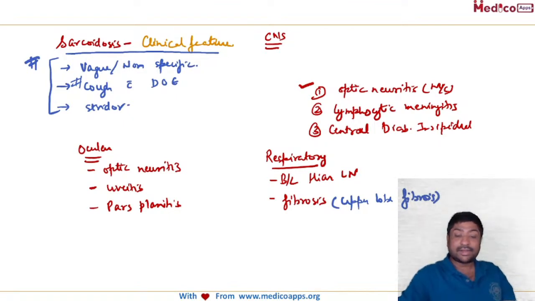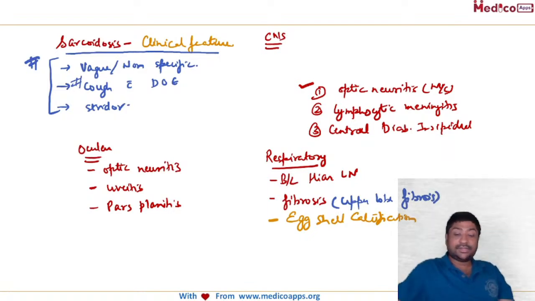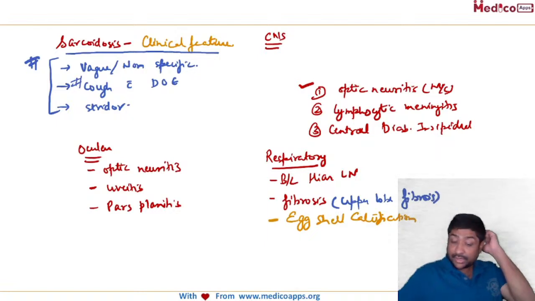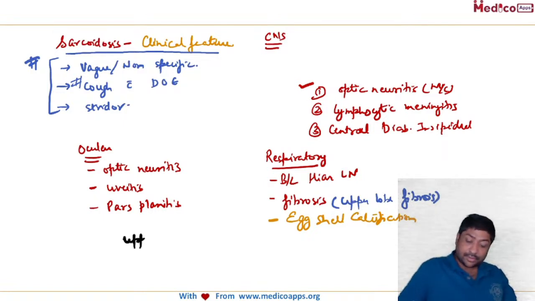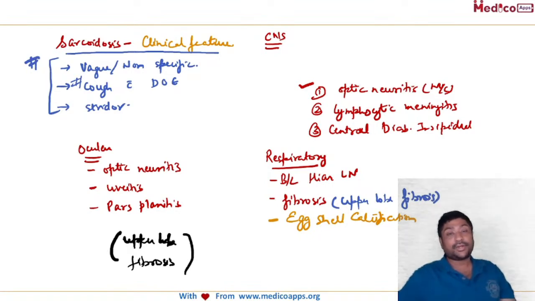Another very characteristic and very important exam question is eggshell calcification. Basically, all these lymph nodes start accumulating calcium, and that is what you see, called eggshell calcification. On a side note, very frequently they are going to ask you the causes of upper lobe fibrosis. If anyone knows, kindly put it in the live chat box.